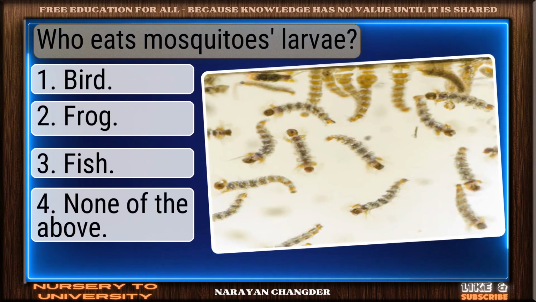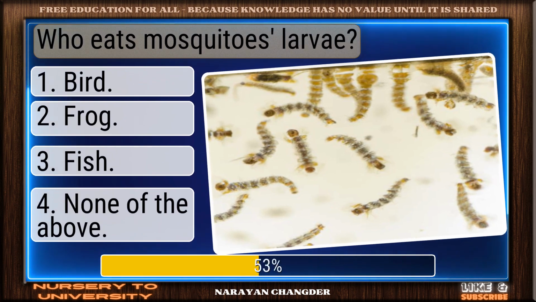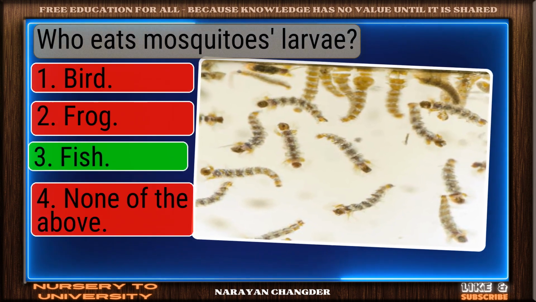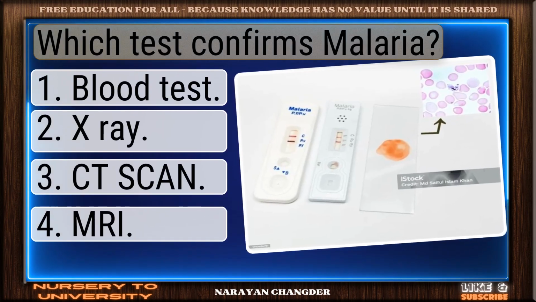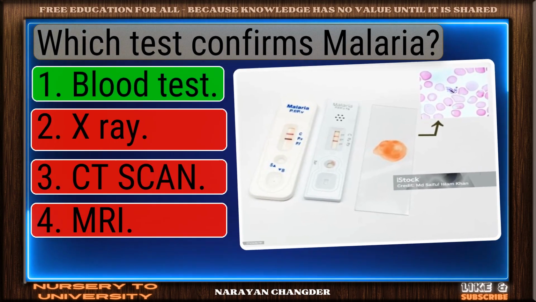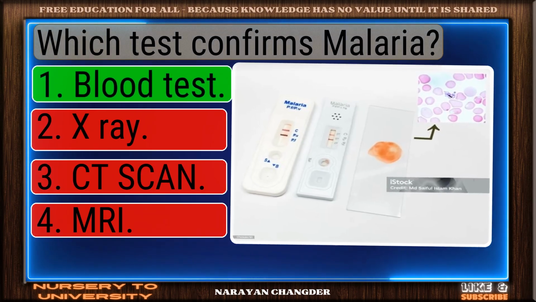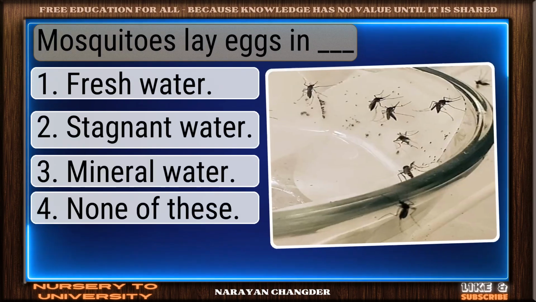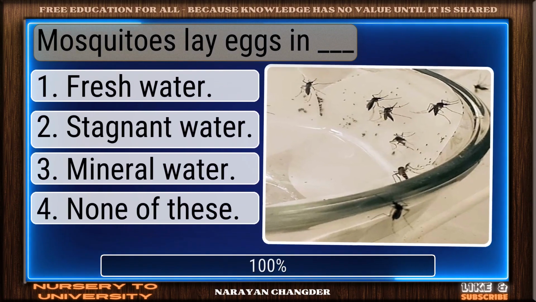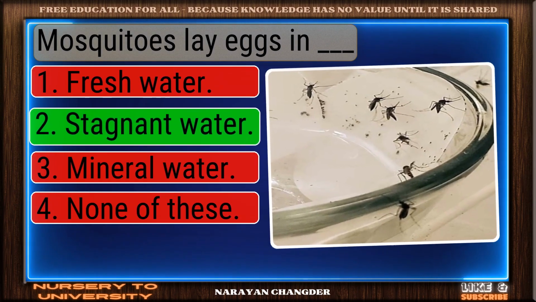Who eats mosquitoes' larvae? You got it. Your choice fish is right. Which test confirms malaria? Solid response. Blood test is a valid choice. Mosquitoes lay eggs in dash. Strong choice. Stagnant water is the right answer.